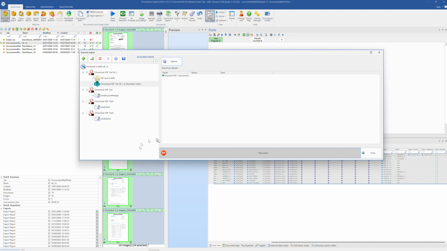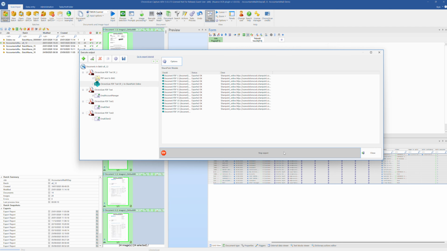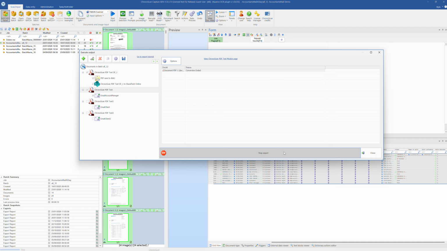That's all the documents saved to my server, off to SharePoint. And now being emailed.